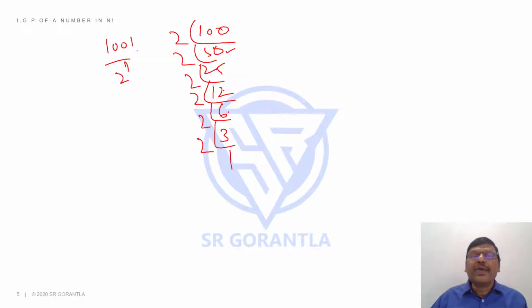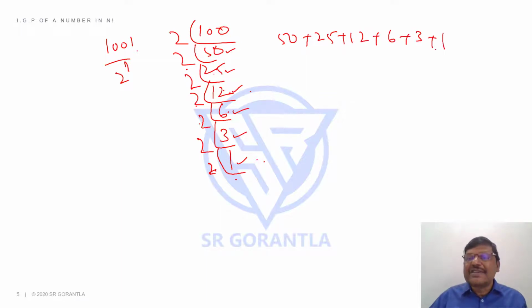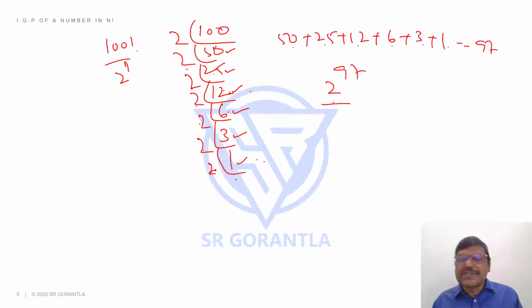See, 2 50s: 2 goes 25 times. 2 goes 12 times, 2 12s are 24, remainder is 1, but I am not interested in the remainder, I am only interested in the quotient, 12. This 12 again, if I divide by 2, goes 6 times. 6 divided by 2 goes 3 times. 3 divided by 2 goes 1 time, remainder is 1, but as I said, I am not interested in the remainder. It will not go further because 2 0s has no significance. So if I add these quotients, students, 50 plus 25 plus 12 plus 6 plus 3 plus 1, how much is it? 50, 75, 87, 93, 96, 97. That's how I could say my answer is 97, students, on your fingertips.